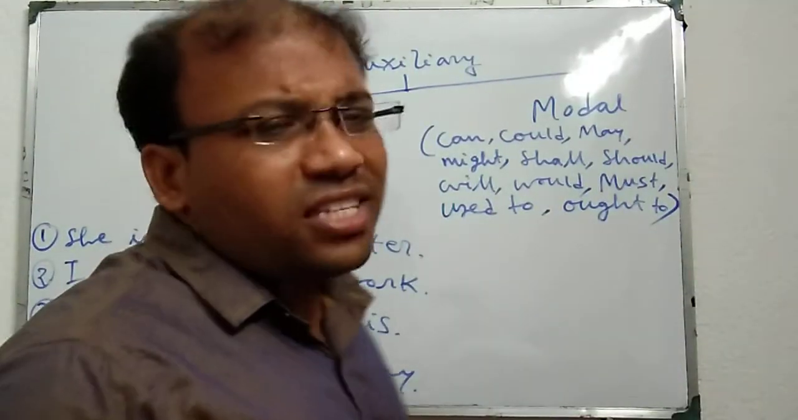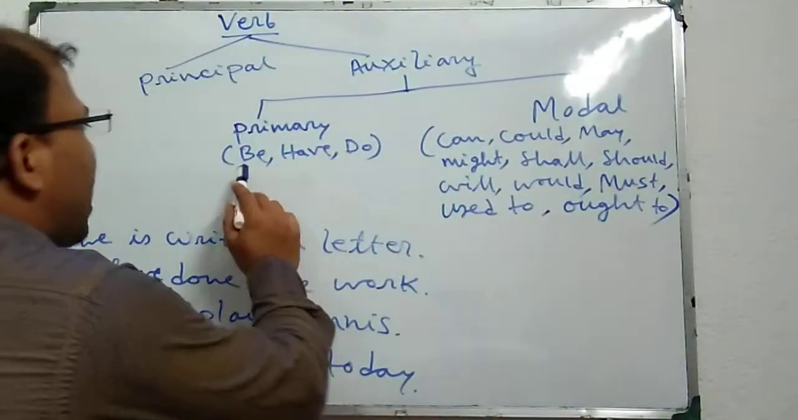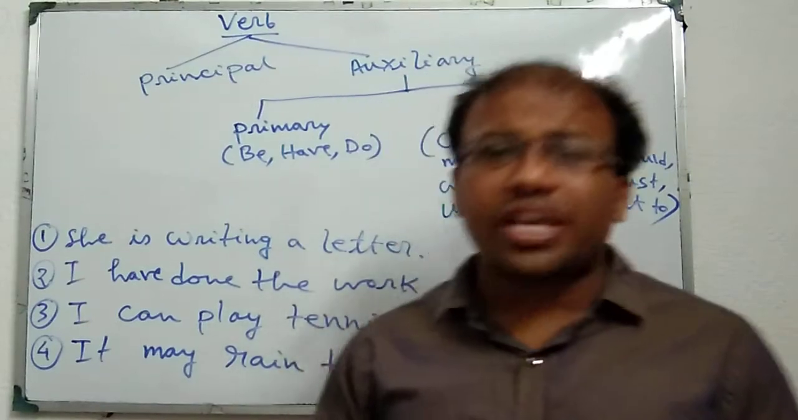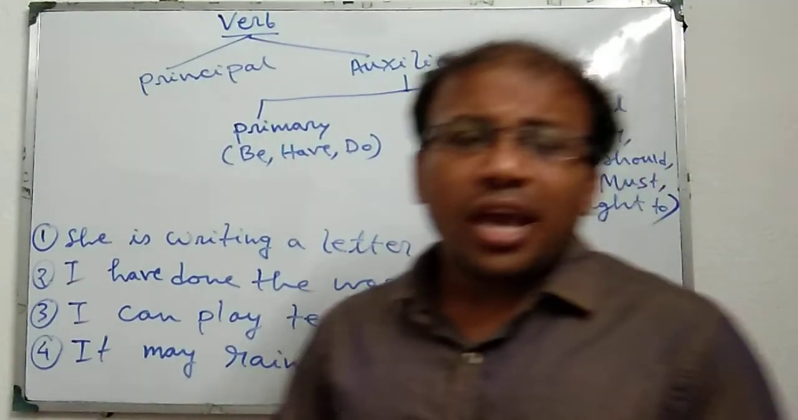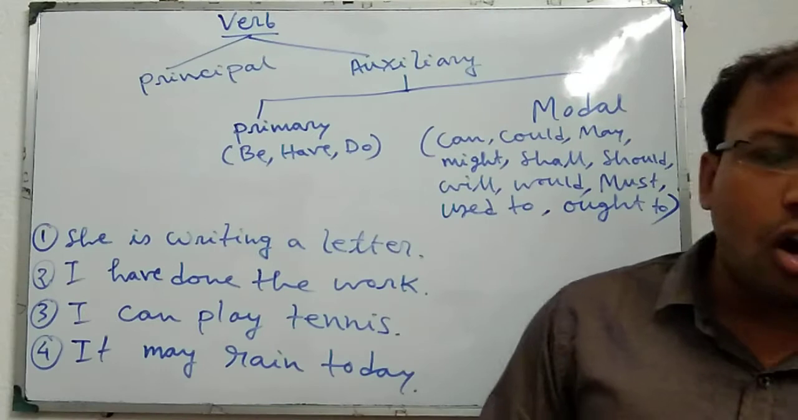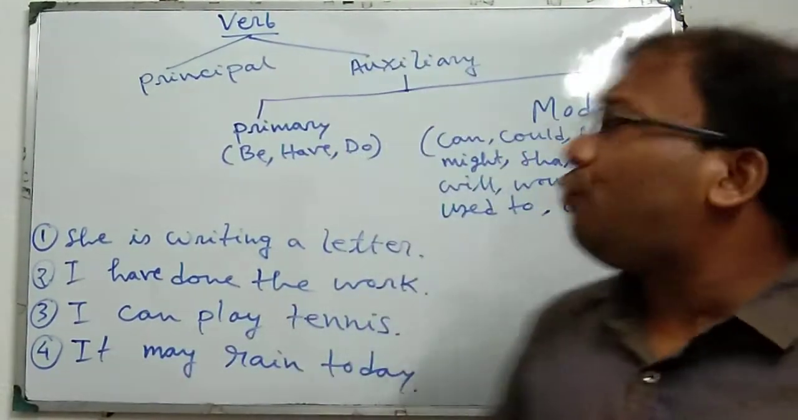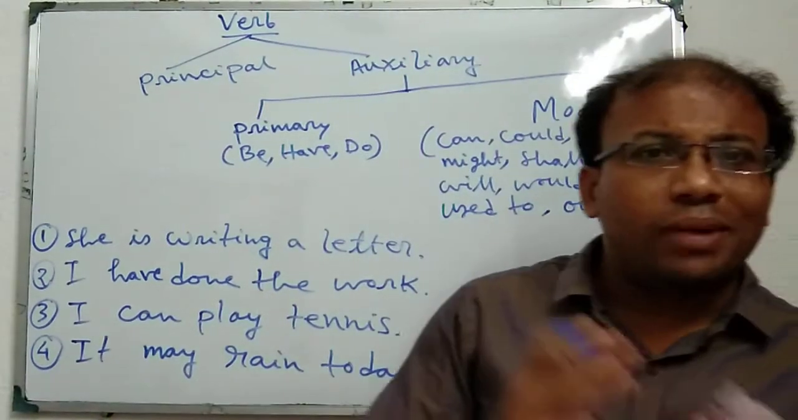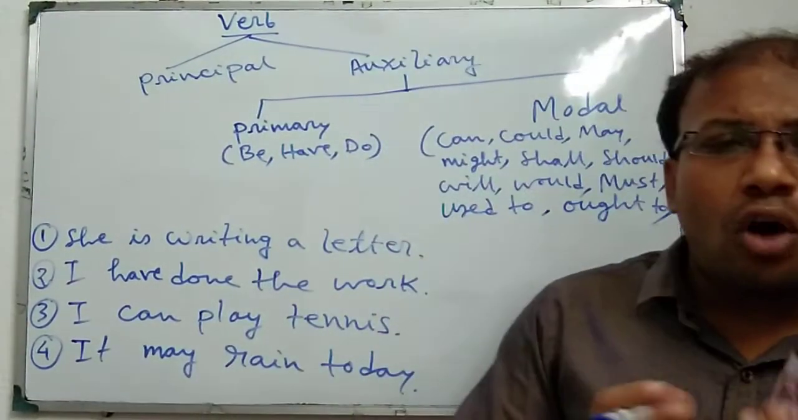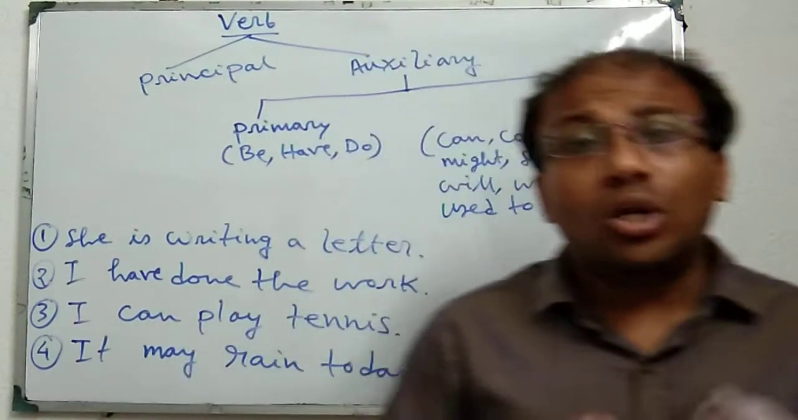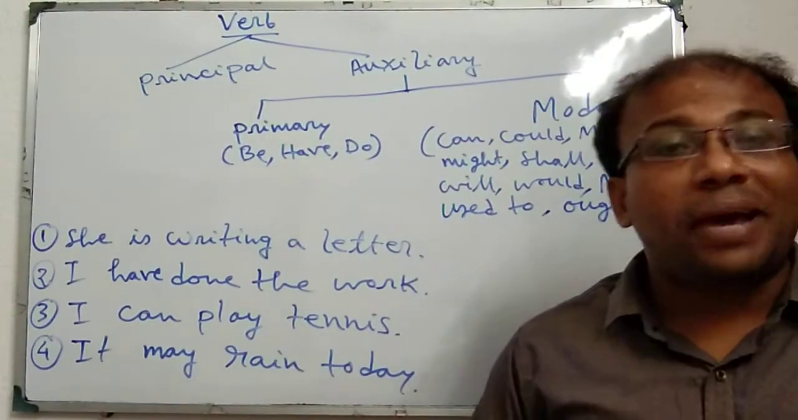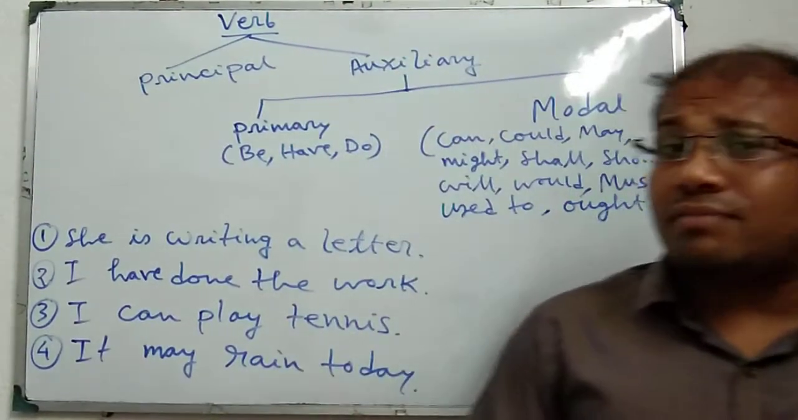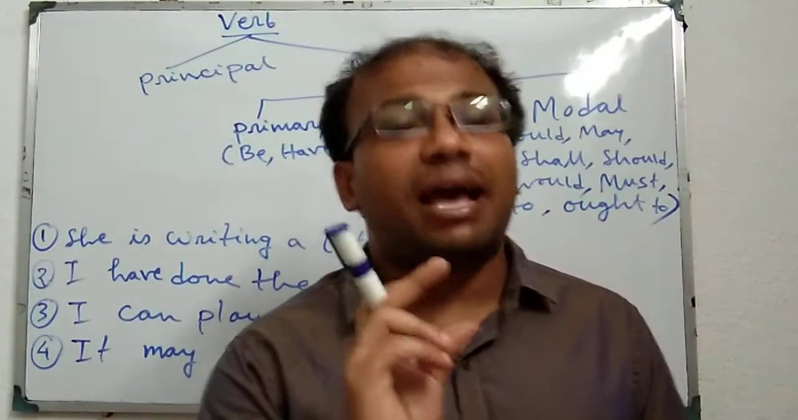Now, what is primary auxiliary verb? Primary auxiliary verbs are those helping verbs which help the main verb to form tense, to form voice, to form interrogative, to form negative or negative interrogative, or to give stress or emphasis in a sentence. And also primary auxiliary verbs are used to form nominative absolute structure.